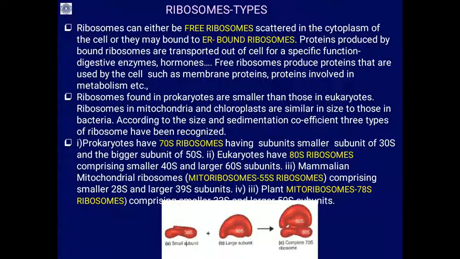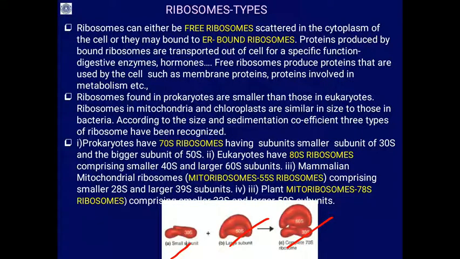Prokaryotic ribosomes are called 70S ribosomes, having a smaller 30S subunit and a larger 50S subunit. During protein synthesis, they associate to give rise to the 70S ribosome.